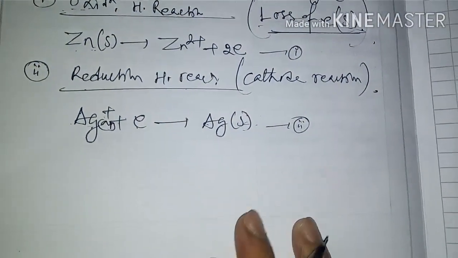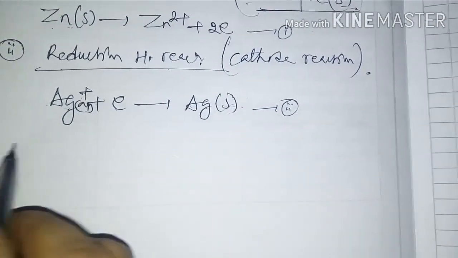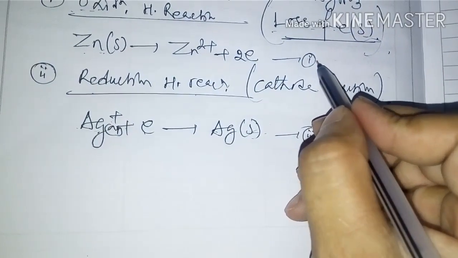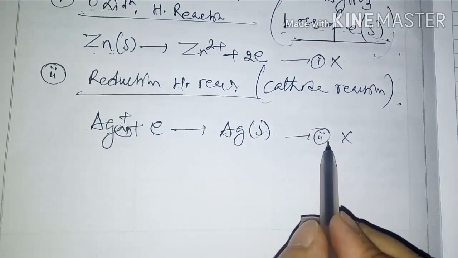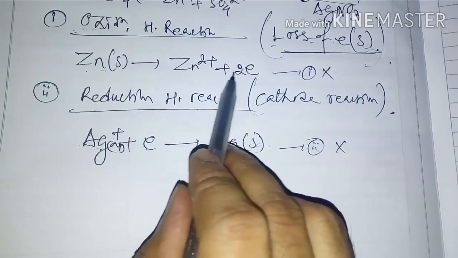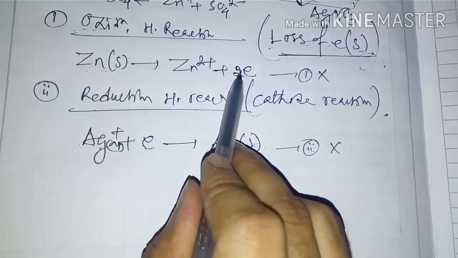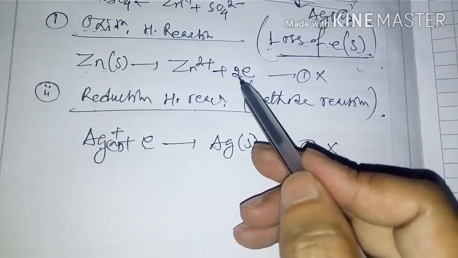Now for the overall reaction, you have to write this. This is equation number 1 and equation number 2. In equation number 2, how many electrons? Only 1. And in equation number 1, how many electrons? 2. So like an elimination process, we need 2 electrons on this side also.